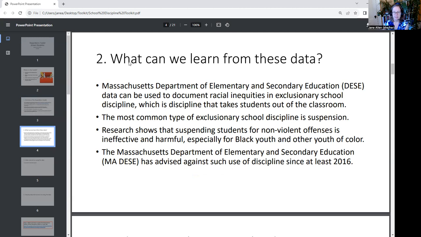So what can we learn from these data? These data are from the Massachusetts Department of Elementary and Secondary Education, and we're going to look at racial inequities in exclusionary school discipline, which is discipline that takes students out of the classroom. So typically this takes the form of suspensions. Suspensions and other exclusionary school discipline are really harmful for all youth and especially for Black youth and youth of color. And the state has advised against use of such discipline for nonviolent offenses since at least 2016.